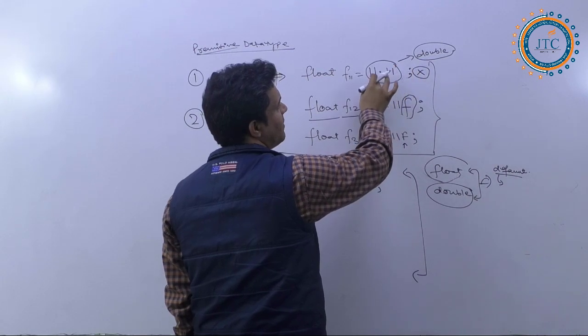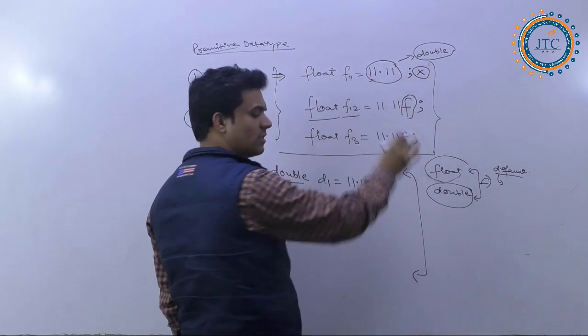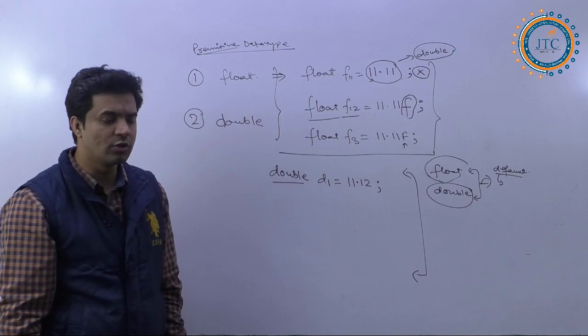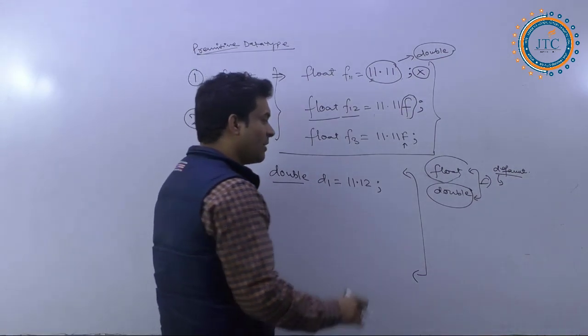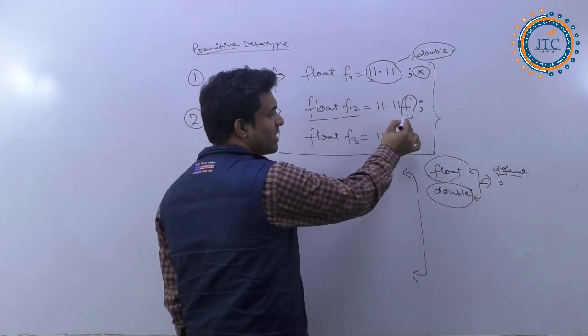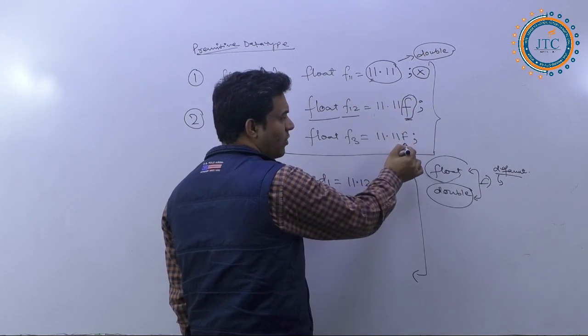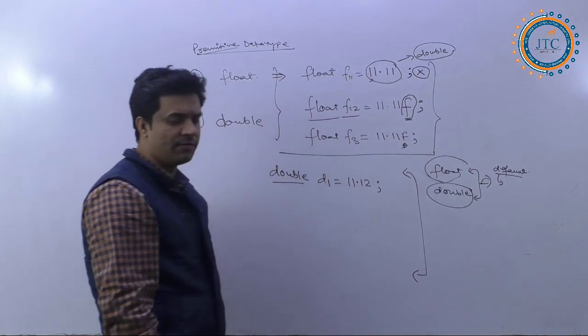This will be considered by default as a double. If you are trying to assign it to a float, you must write either a small f or a capital F in these cases.